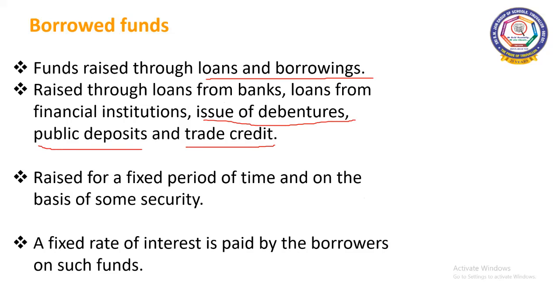So generally, it is costlier than the owner's funds. Why is it so? It is raised for a fixed period of time and on the basis of some security. So the business firm has to mortgage some assets of the company with a bank to get loans from the bank. And in case of debentures and public deposits, they have to pay a fixed rate of interest, and the principal amount also has to be repaid after a specified period of time. So generally it is costly when compared with the owner's funds.